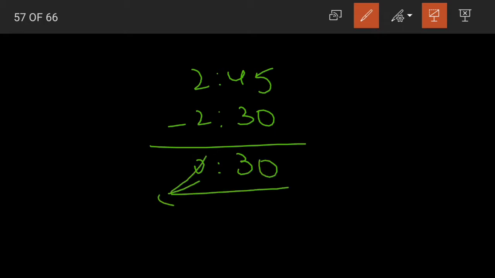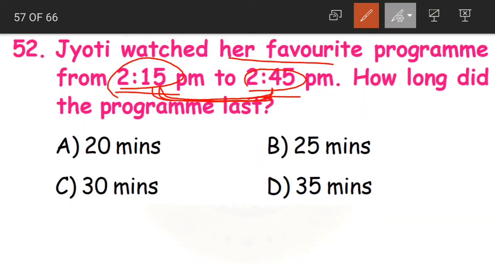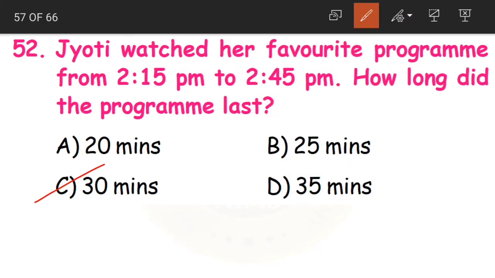As we have 0 in the hours, we can simply skip reading it. We only have minutes. How many minutes do we have? 30 minutes. So the program lasted for 30 minutes is our answer. Where is it? It is option C, 30 minutes. I hope this is clear, children.